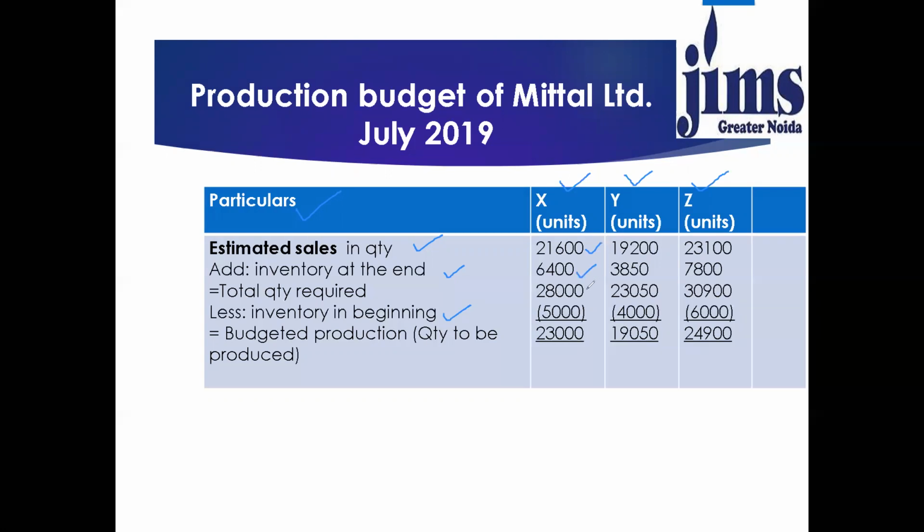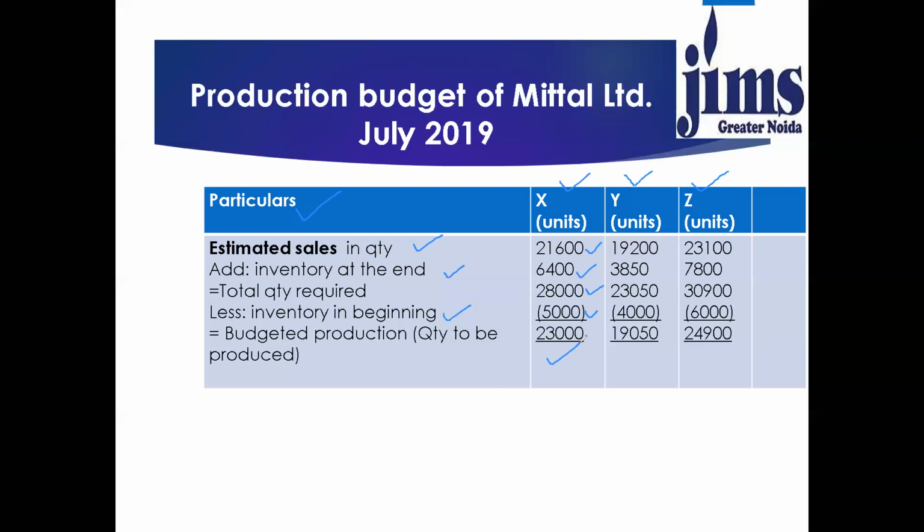So total quantity required is 28,000. So estimated sales plus the stock, and we'll deduct the inventory at the beginning, that is 5,000 units. So budgeted production that is to be produced is 23,000 units for X product.